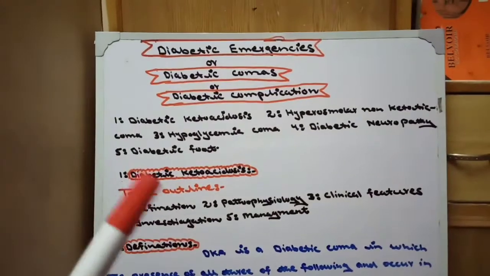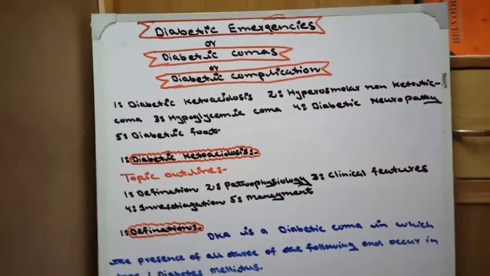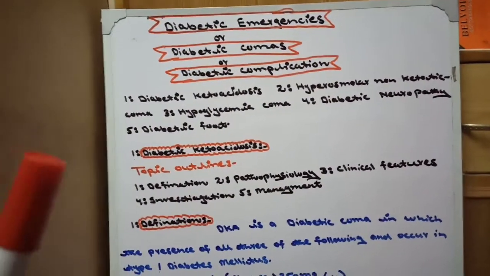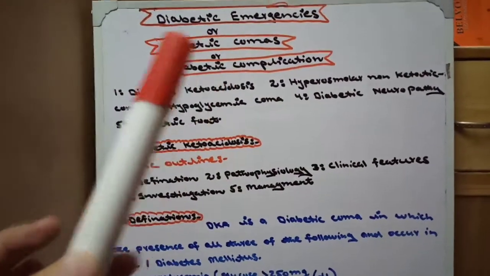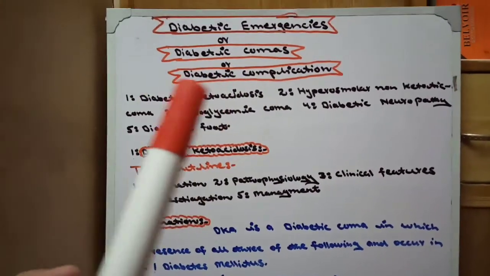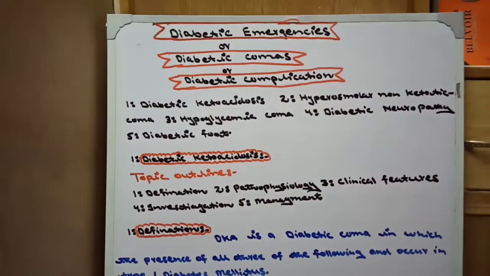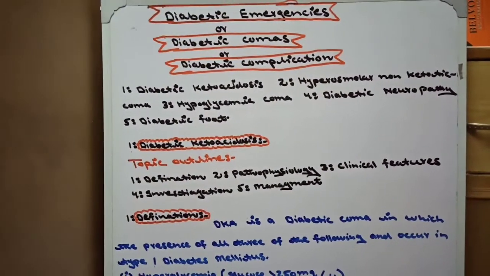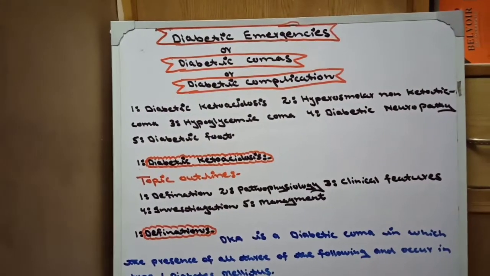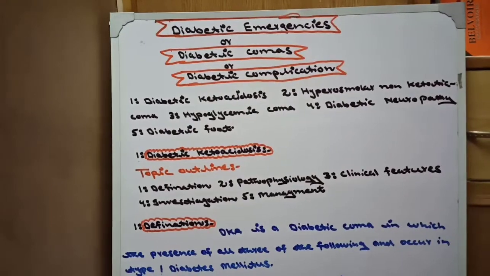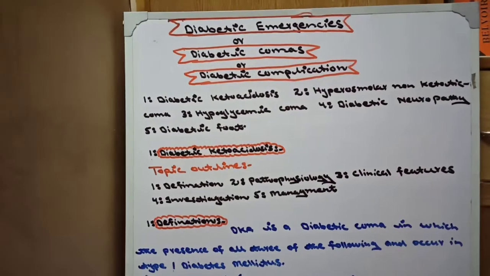Today's topic, diabetic emergency or diabetic coma or diabetic complication, is one topic but has three names. This topic is very important because it comes in long questions, short questions, and MCQs.